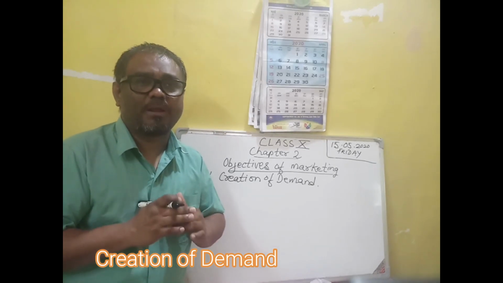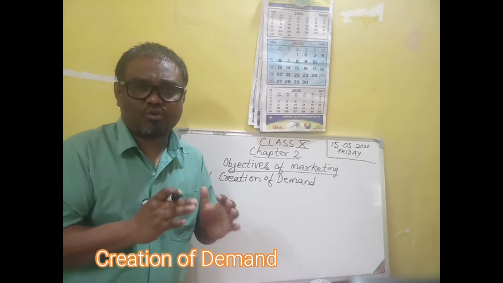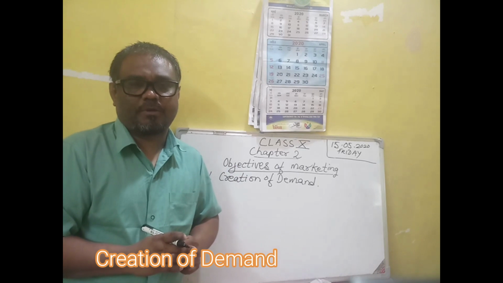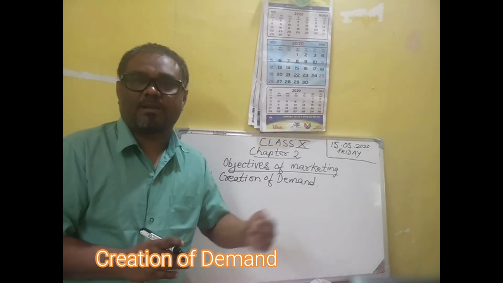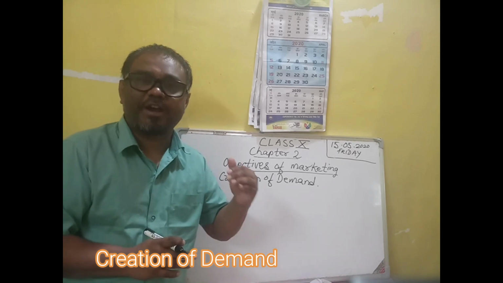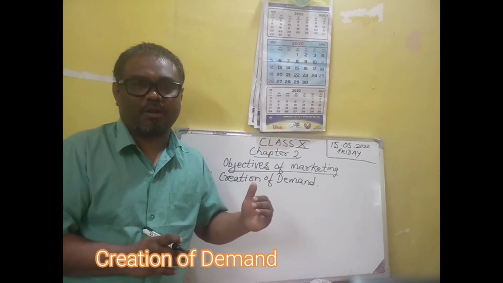Therefore, the goods should be made popular in the market so that the demand can be created. For creating the demand, marketing is very, very important.